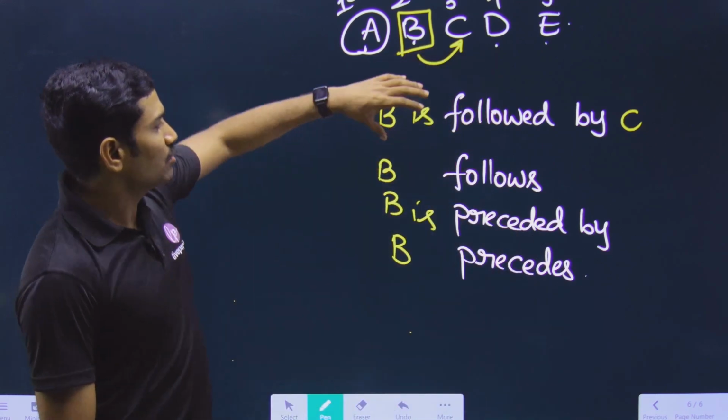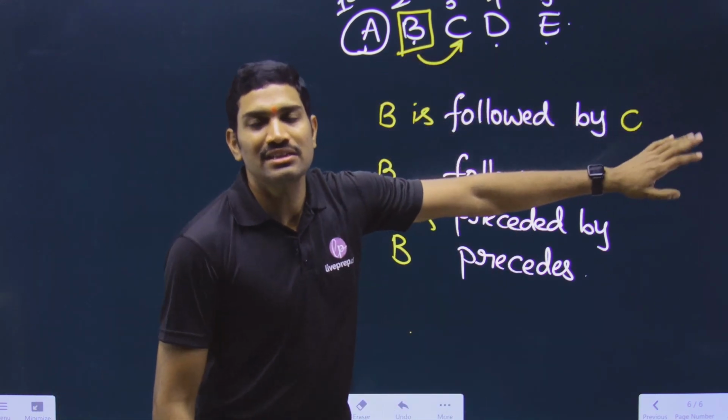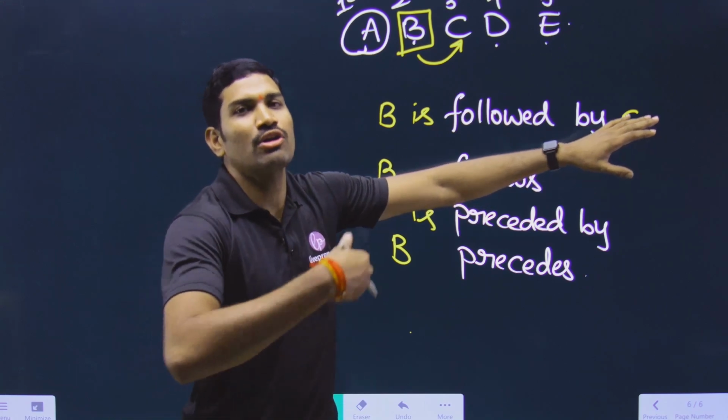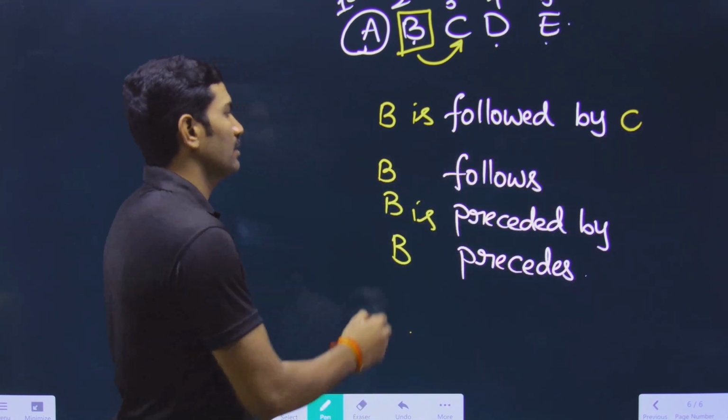Okay, so that means who will come after the B? It is the C that is coming after the B. Okay, so B is followed by C. Fine. Next one, B follows.